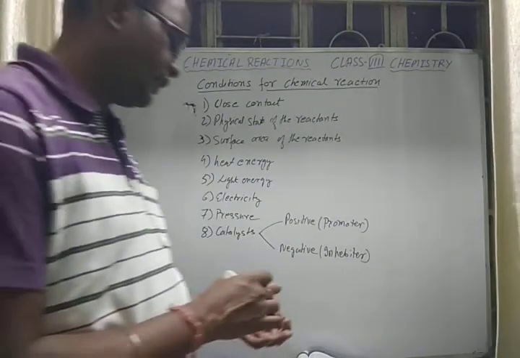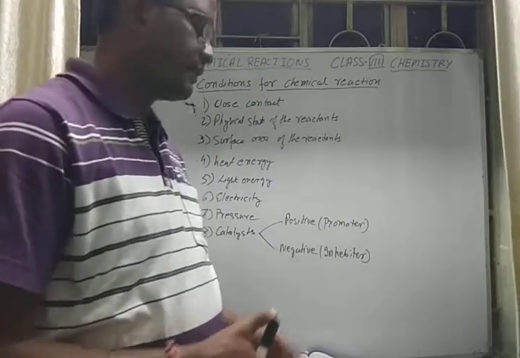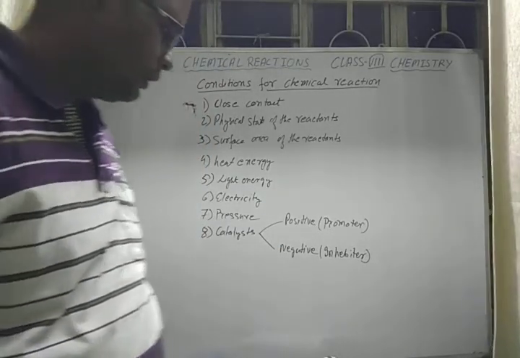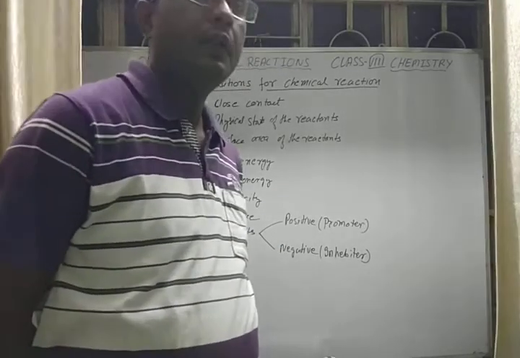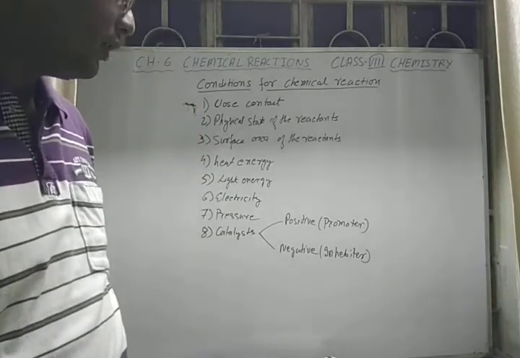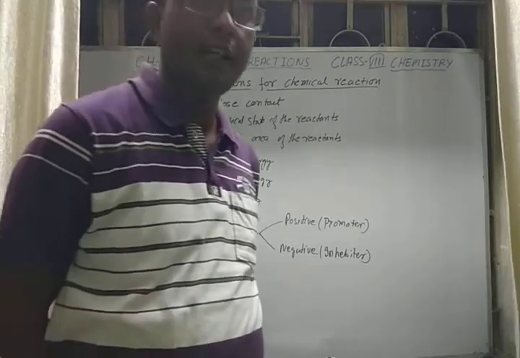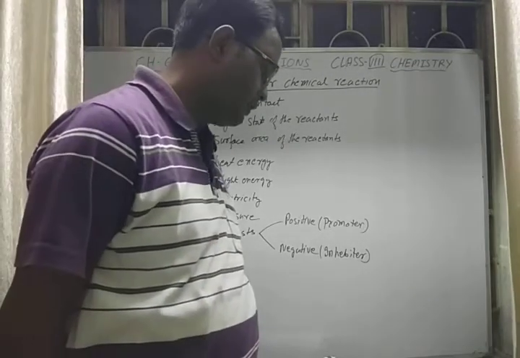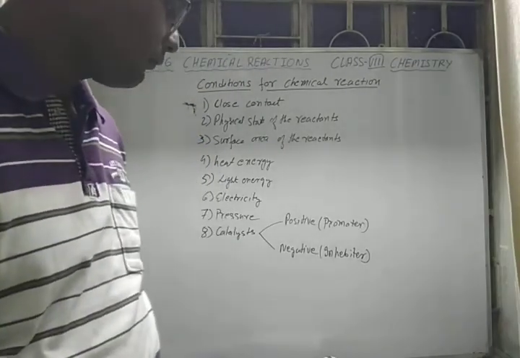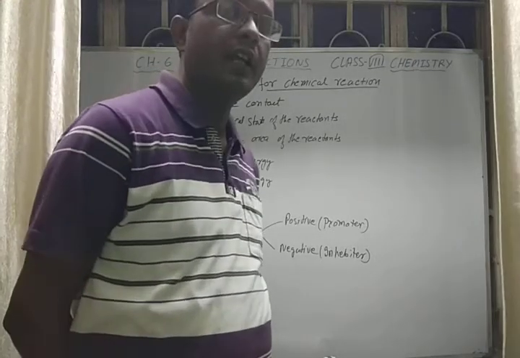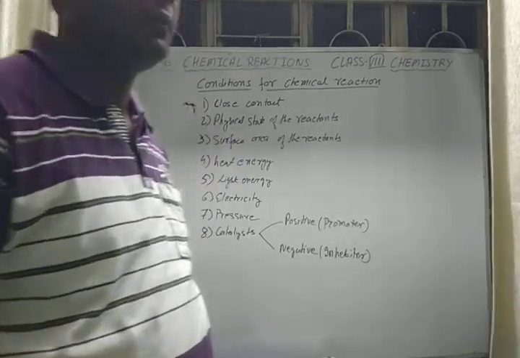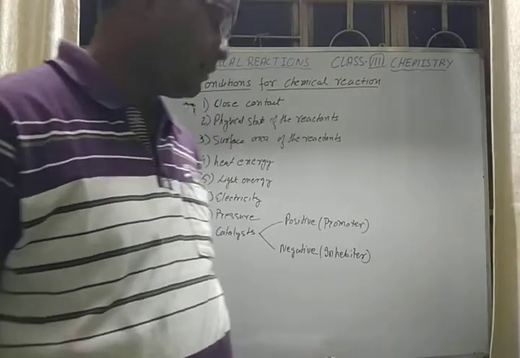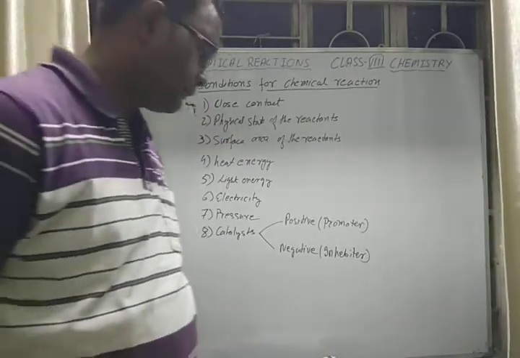We can see so many examples. We have also seen these in class 7. For decomposition of hydrogen peroxide, we need manganese dioxide. Here manganese dioxide is a positive catalyst to decompose hydrogen peroxide into water and oxygen. For the same decomposition of hydrogen peroxide, we can also take a negative catalyst such as phosphoric acid.